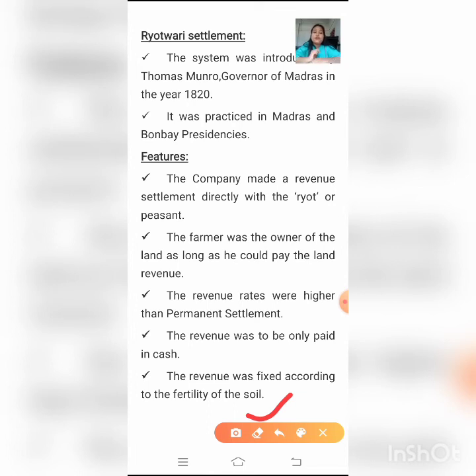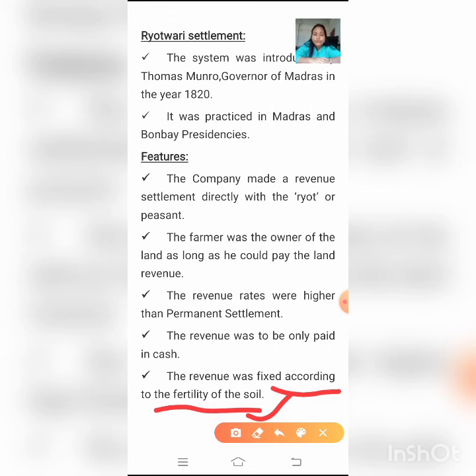But under the Ryotwari system, the revenue was fixed according to the fertility of the soil. That is, the more fertile the soil, the more will be the tax, the more will be the revenue. The less fertile the soil, the less will be the revenue. Am I clear? Did you understand the three land settlement policies introduced by the East India Company?